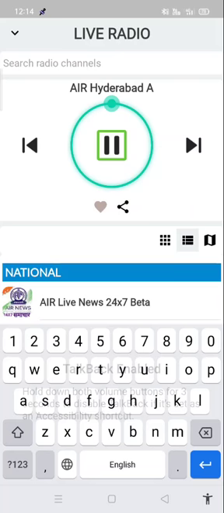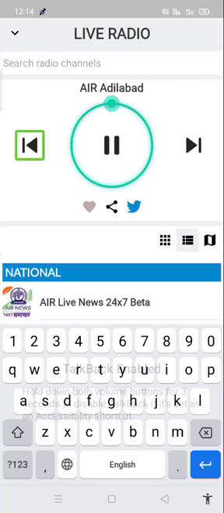Even if we double tap on previous and next channel, it will play the next or previous channel here also. Like this. Pause button. Some Telugu song is playing in some channel.